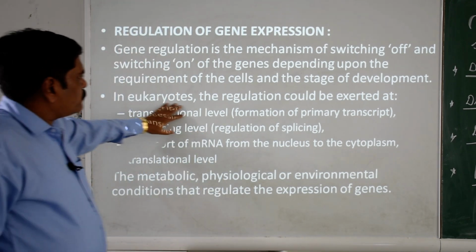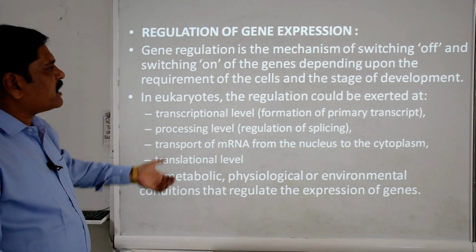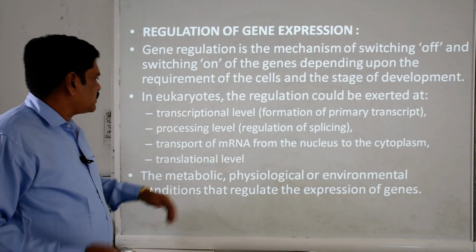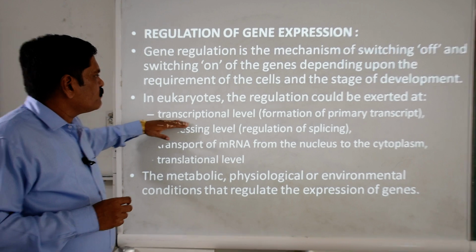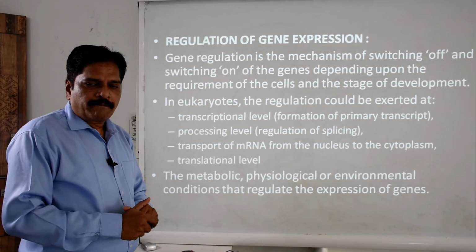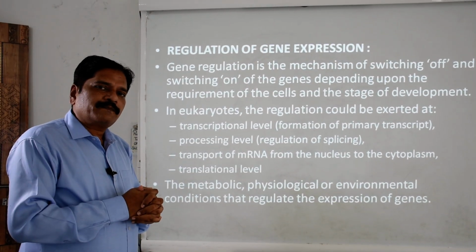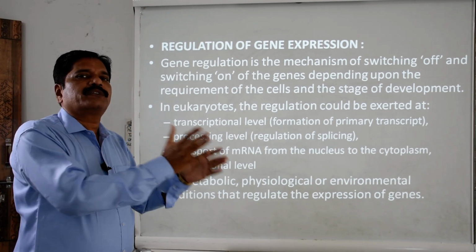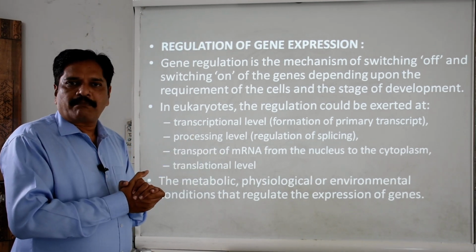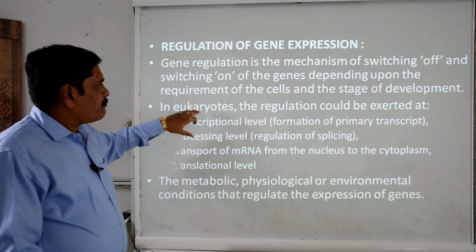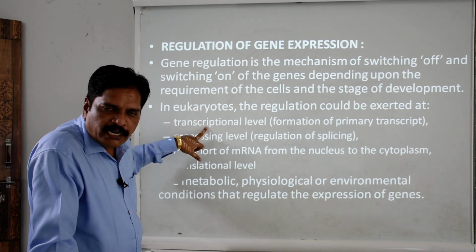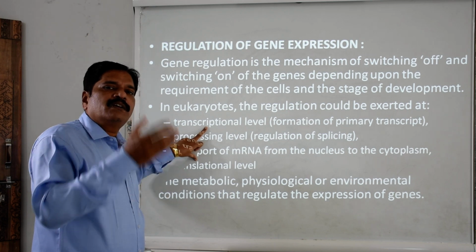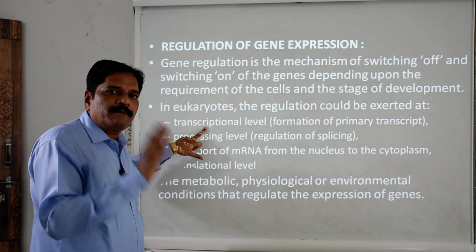In eukaryotes the regulation could be exerted at three different levels. What is the first level? The transcription level. Transcription is the formation of the mRNA by using DNA as the template. So if there is no need, this transcription may be stopped.